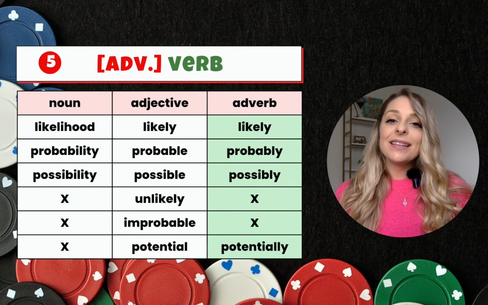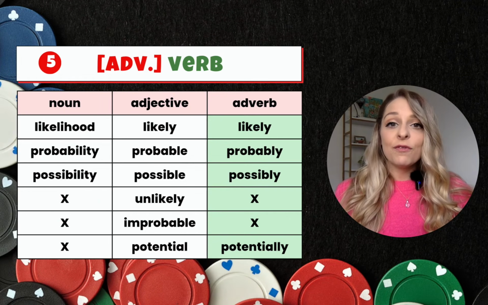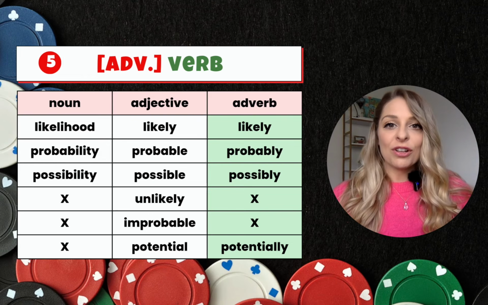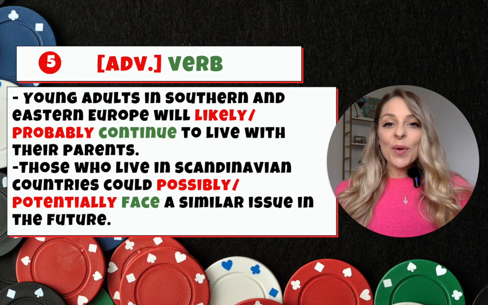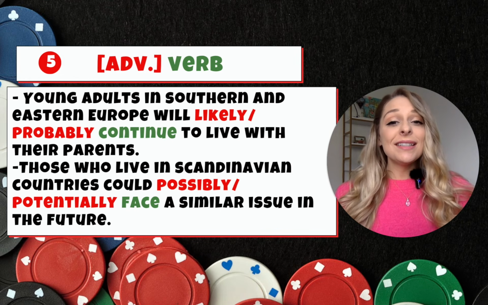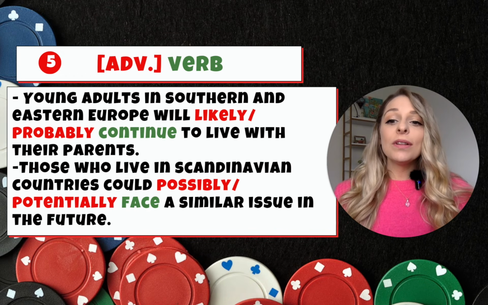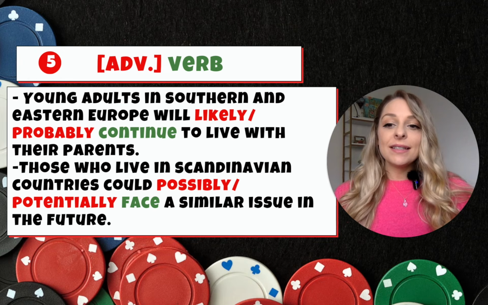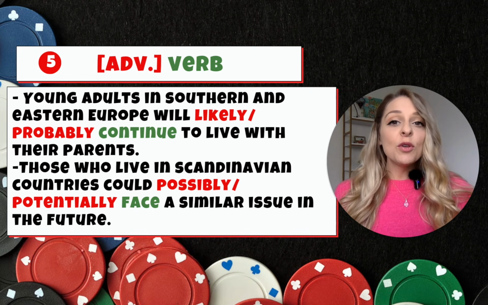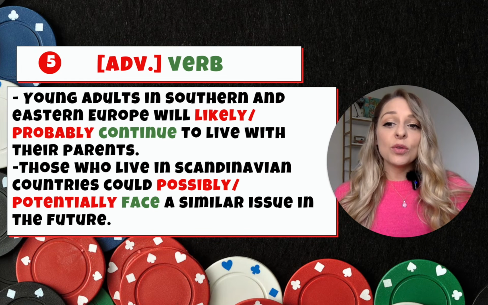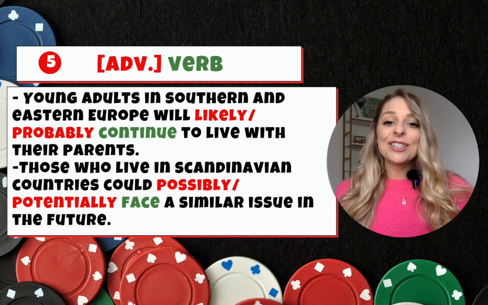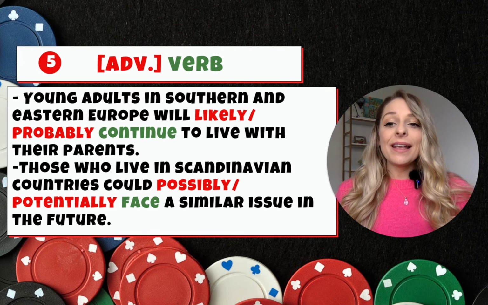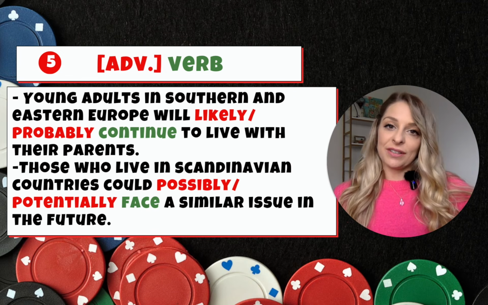And lastly, let's take a look at how some of our adverbs can be used to express similar ideas. We will use the grammar adverb plus verb. So here we can say young adults in Southern and Eastern Europe will likely or probably continue to live with their parents. The Pew Research Study mentioned that adults in Southern and Eastern Europe were more likely to live with their parents, and so now I can say they will likely or probably continue to live with their parents.